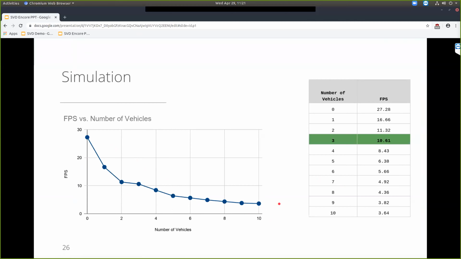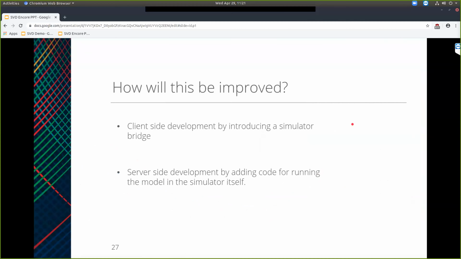So the next question is, how can we improve this? There are currently 2 approaches we can figure out. One is client-side development by introducing a simulator bridge. All the agents currently are querying to build up a bird's eye view and to build up the relevant information for themselves to infer on the model.